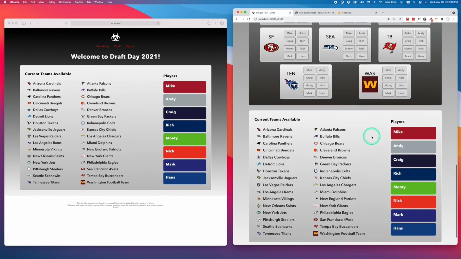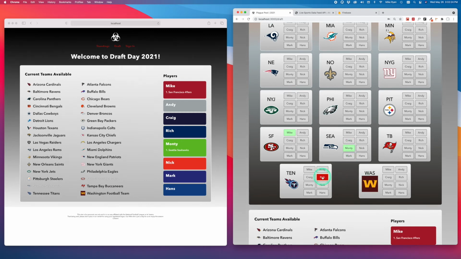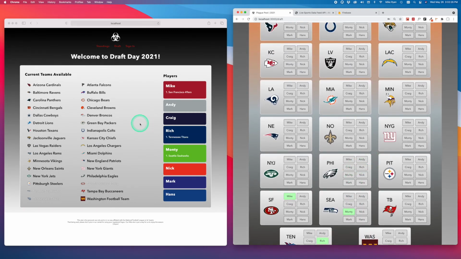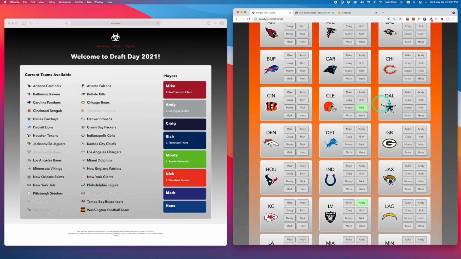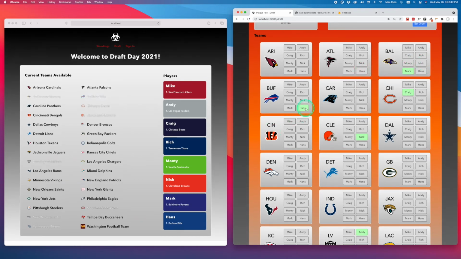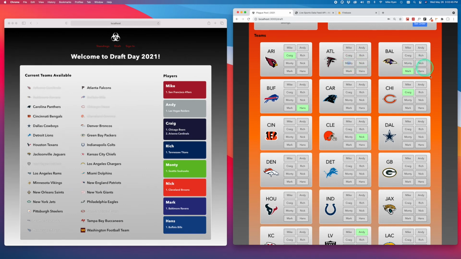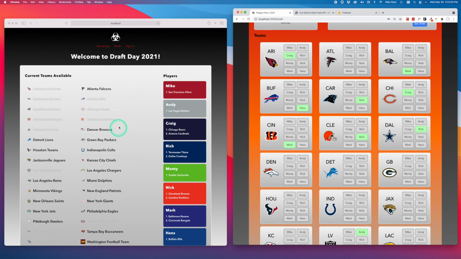And so if a draft would go through, I know we have a way of doing it with our draft, but if there was somebody else, would go through and all the teams get picked. And as you see there, as I'm clicking these buttons, they're coming off the list over here and being assigned. And we just would maintain going through this. I'm just assigning these teams in particular right now. So everybody's got a team, and then everybody's going through, and we're drafting. Oh, it's happening. It's all over the place. Anyhow, enough said. You see how it goes through.